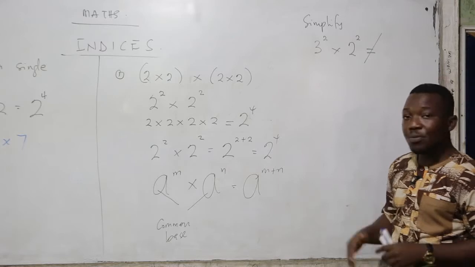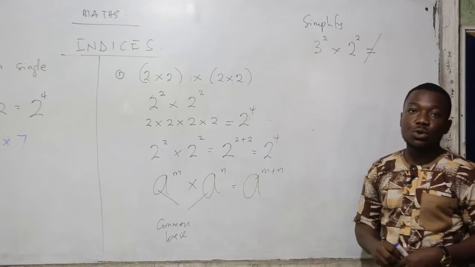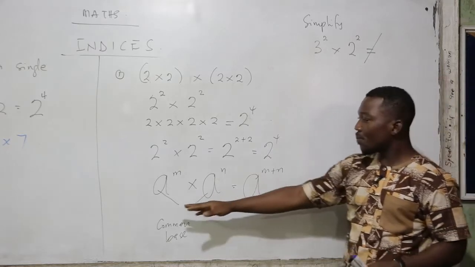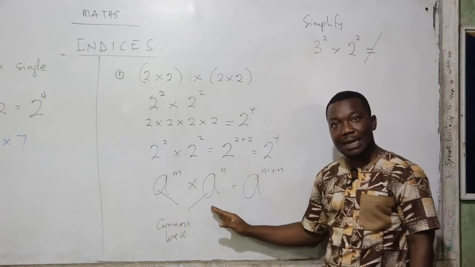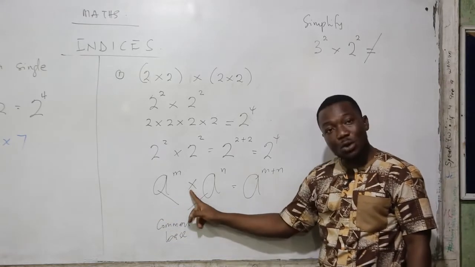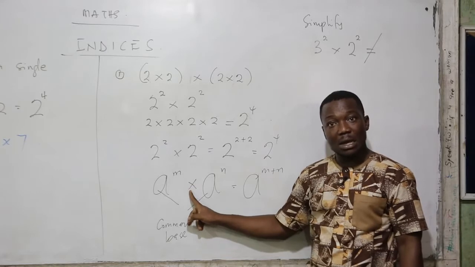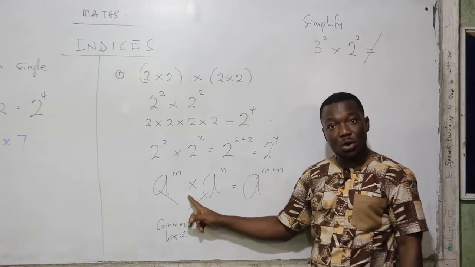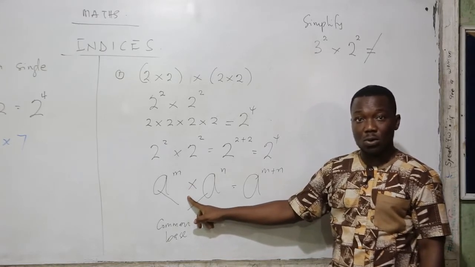So take your time, a small recap, then we go to the second law. Make sure the bases are the same. Make sure the sign is multiplication. This law is called the multiplication law of indices.